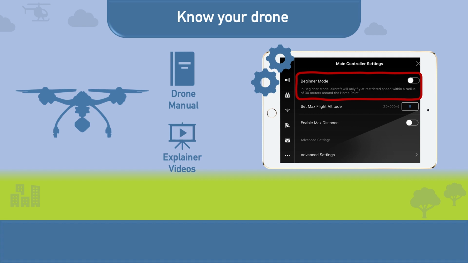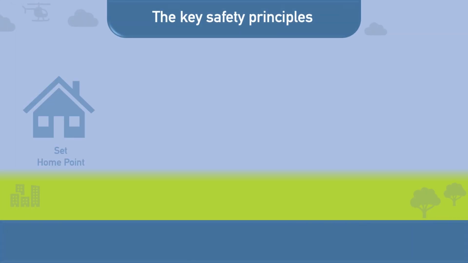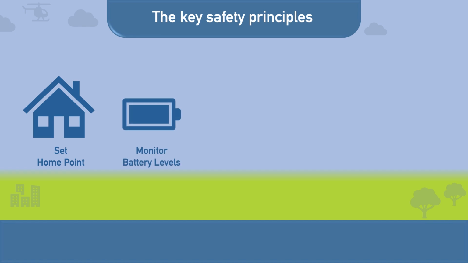When you progress out of beginner mode, it is critical to set a max flight altitude and a maximum flight distance in your flight controller settings. We recommend 5 key safety principles which you should monitor throughout your flight. First, make sure that the home point is correctly set, so the aircraft will return to the correct location should you lose signal or if you need to operate the return to home feature.